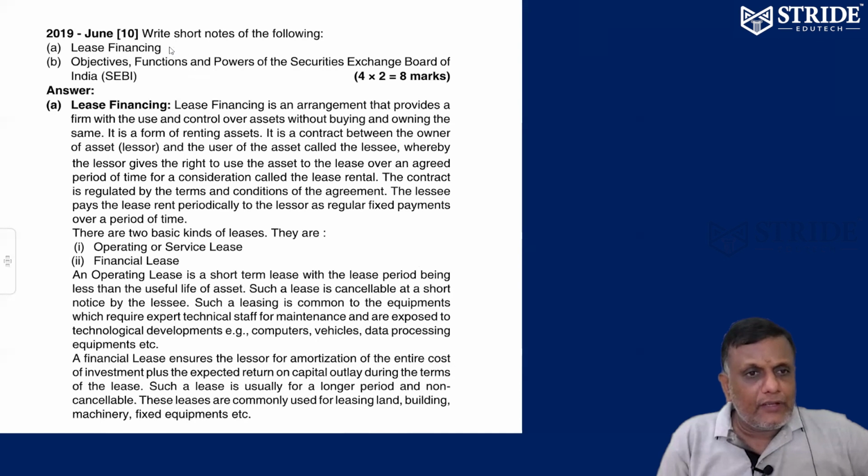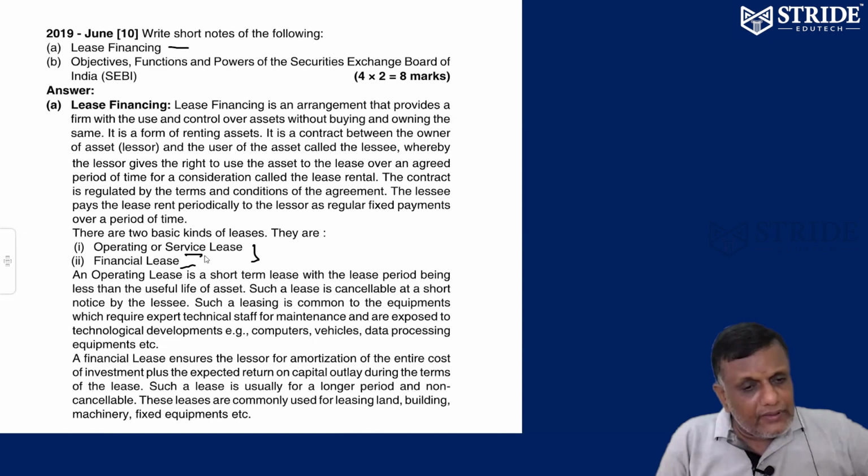What is lease financing? I told you there are 2 types of leases. One is called operating lease and the other financial lease. I already told you. What is financial lease? Maximum risk is carried by the lessee. Maximum period of usage of the instrument is with the lessee only. At the end of the lease period, the lessee has the option: either he can buy the instrument or he can reject it. That's it.